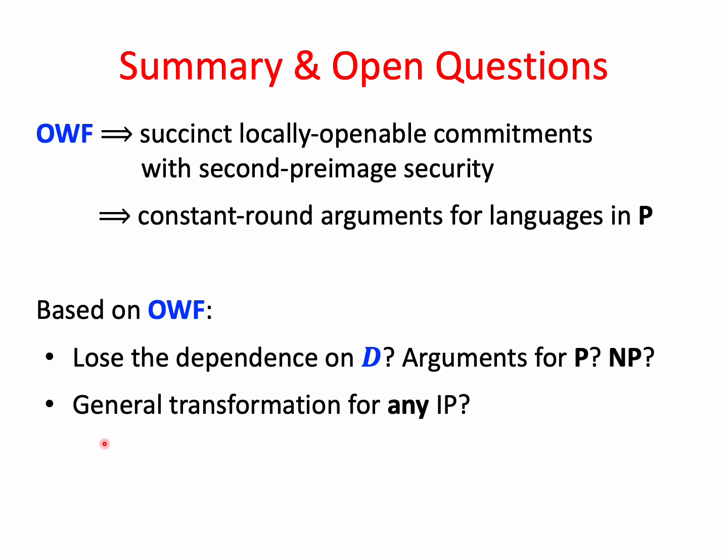And the second question is, can we create some general transformation for any IP? Like we took GKR and flattened it, maybe we can generalize this idea somehow and take any interactive proof with a super constant number of rounds and flatten it to be an interactive argument with a constant number of rounds.